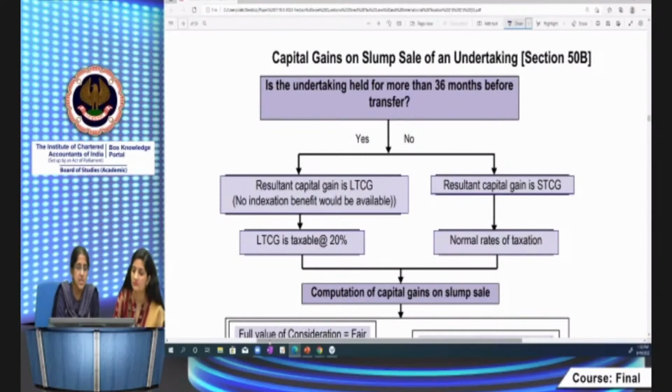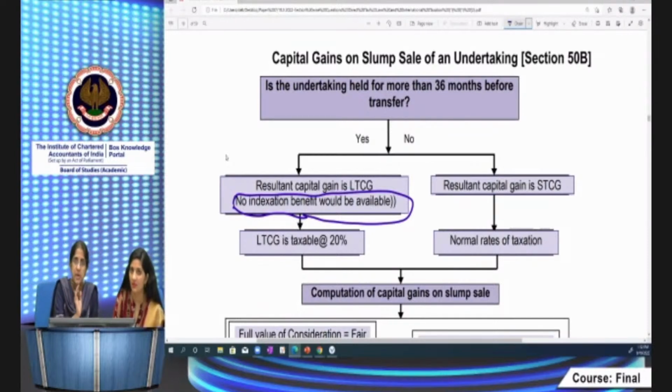No indexation would be available. But imagine that this is important. This is an old provision only. This is not an amendment, but no indexation would be available. Sometimes they give you the indexation factor in the question also, but even then it's not available. Then LTCG is taxable at 20%.